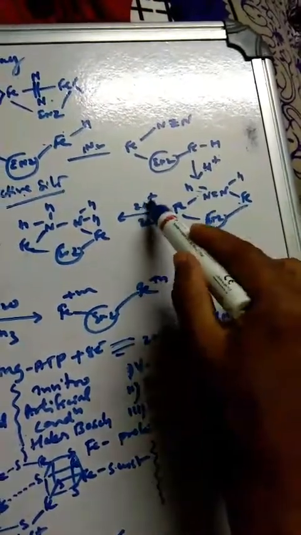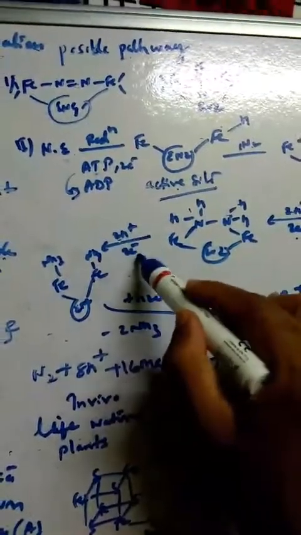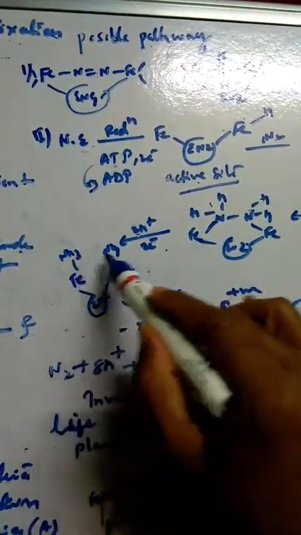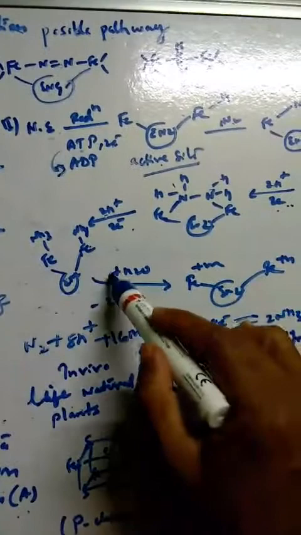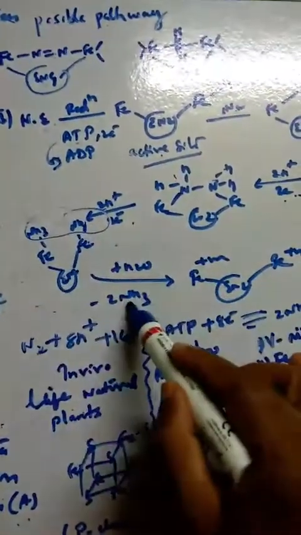Next step is what? Again 2H proton, 2 electron. Again reduction, again you get 2H like this. Third, again 2H plus proton, 2 electron. Finally you get FeNH3, and the final step, there is release of 2 moles of NH3 here. Okay, this is how it has been reduced. Nitrogen has been reduced to NH3 here, and we get the resting enzyme like this.